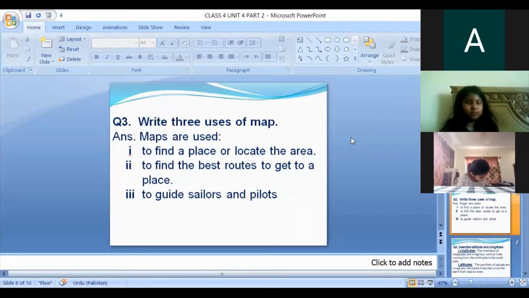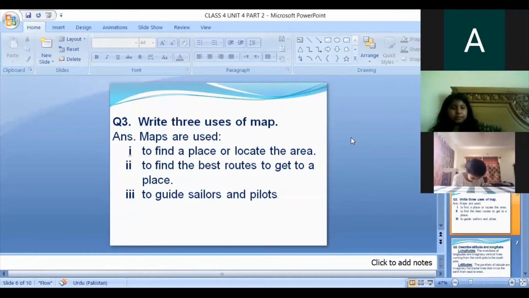Next question: write three uses of a map. The answer is, maps are used, number one, to find a place or locate an area. Number two, to find the best routes to get to a place. If you want to go to any place, you can get the best route from the map.